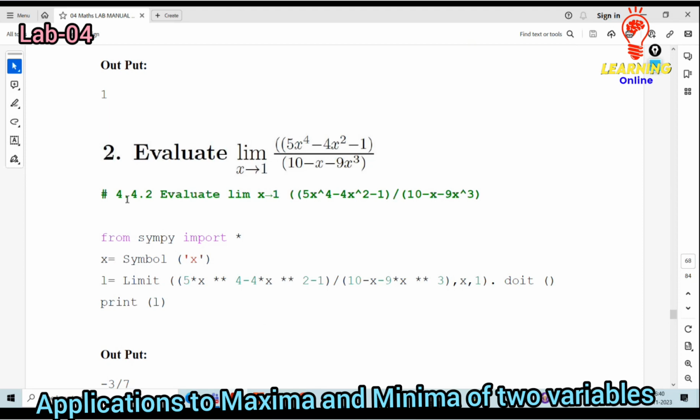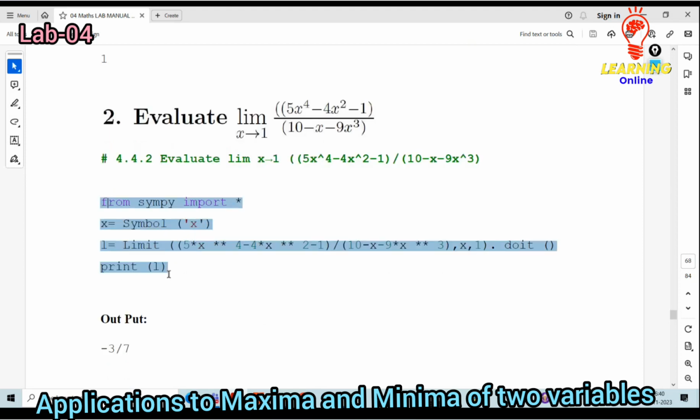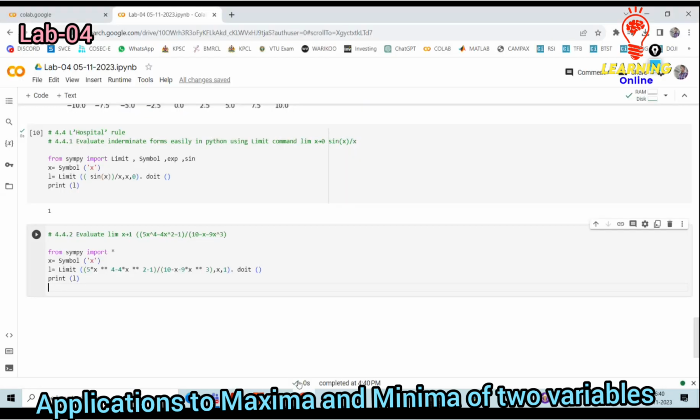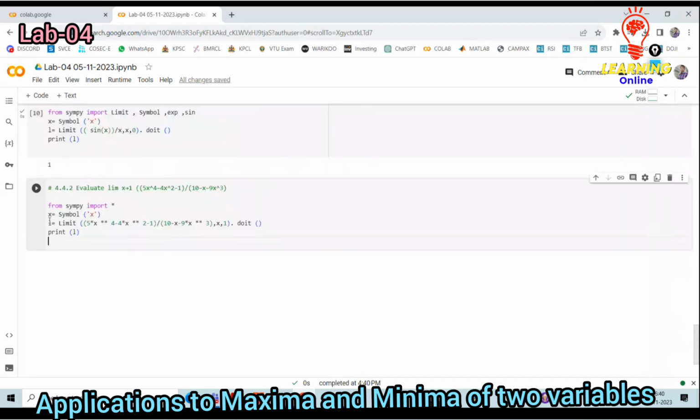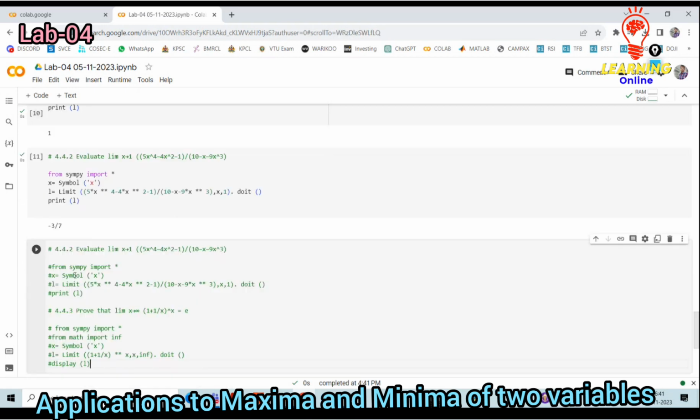Okay, this is my expression. For this, I need to write this code. What is my code? Simply import, x is equal to symbols, then limit of that expression, do it functionality. Then I'll get that output: minus 3 by 7. This is the output. Another code I will take, then the third one I will execute.